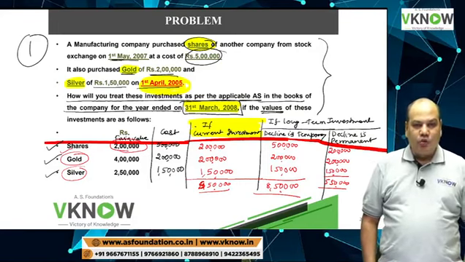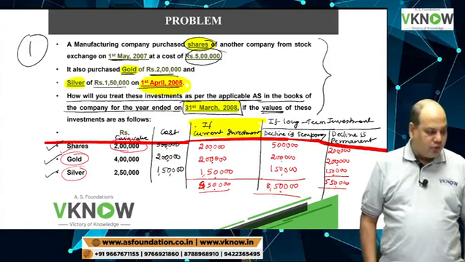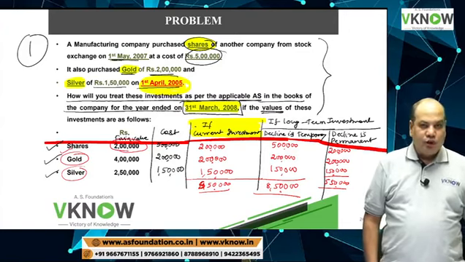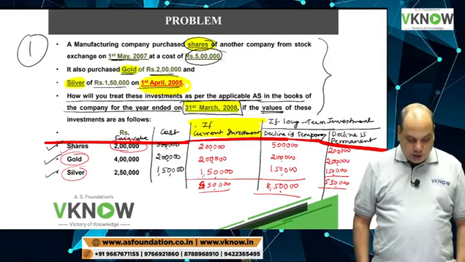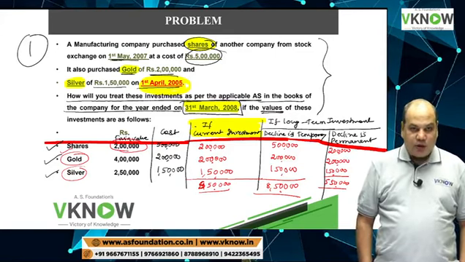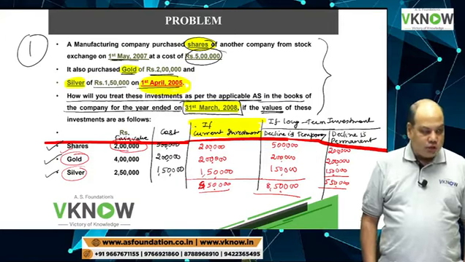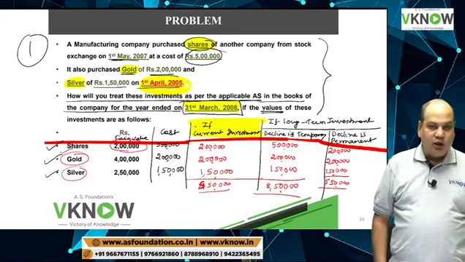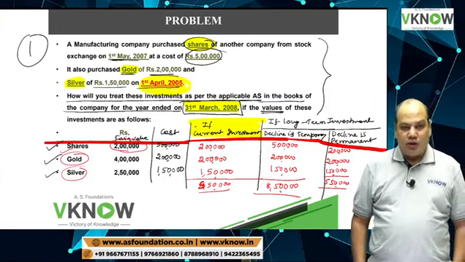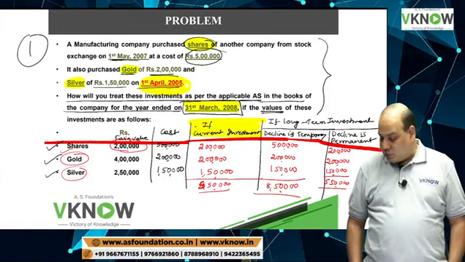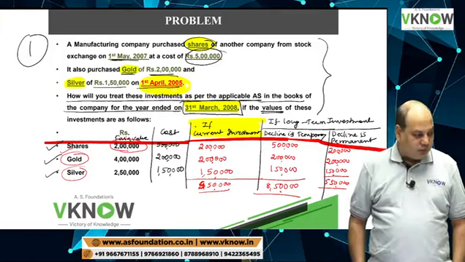Then you will apply the rule cost or fair value, whichever is lower. If you assume these are long term investment and the decline in the price is temporary, then take at cost. But if you assume that decline in price is other than temporary, then you will take the fair value and make a provision. Is it right?